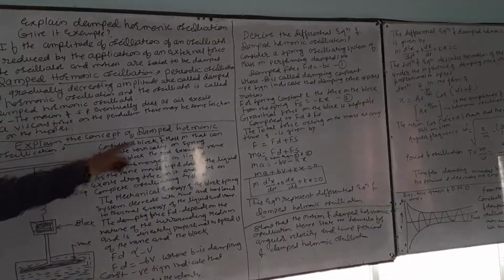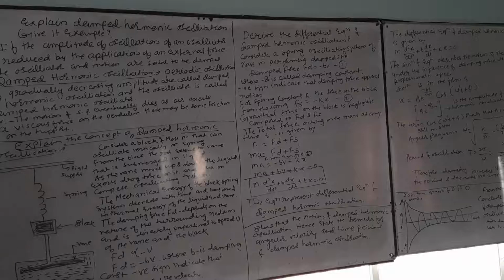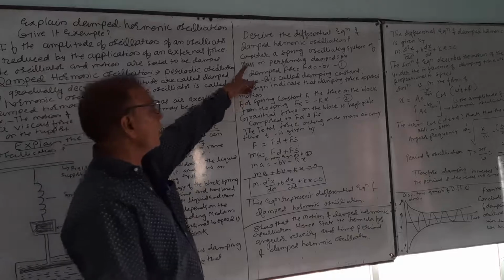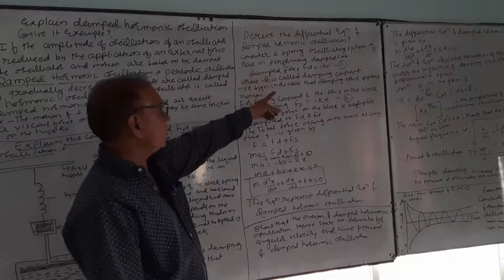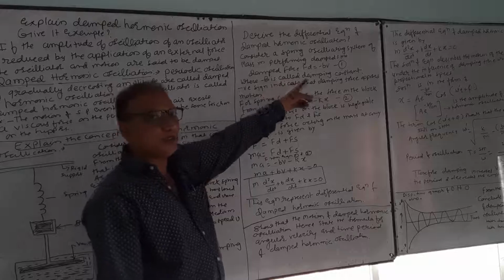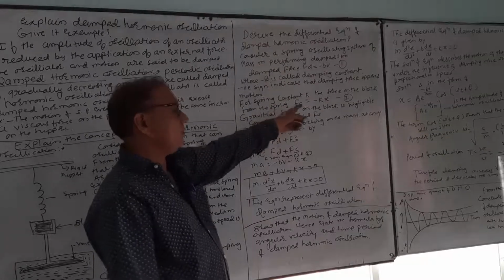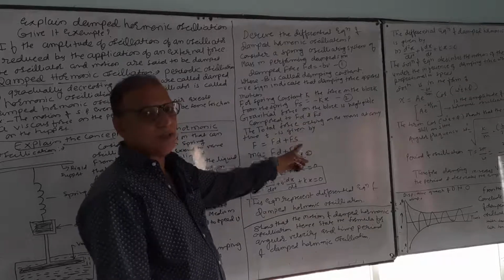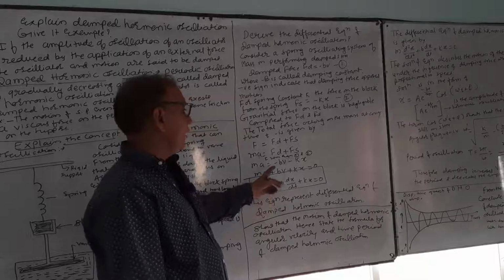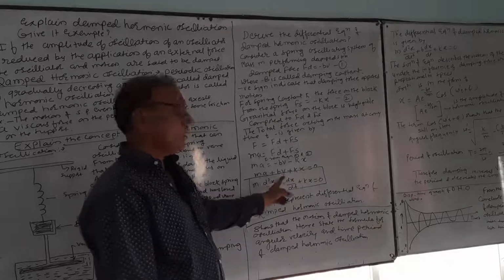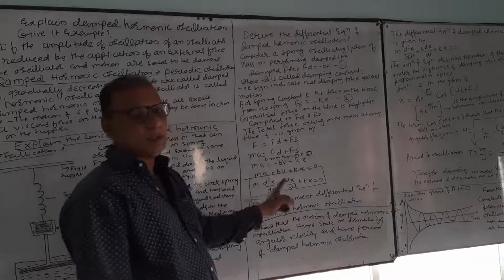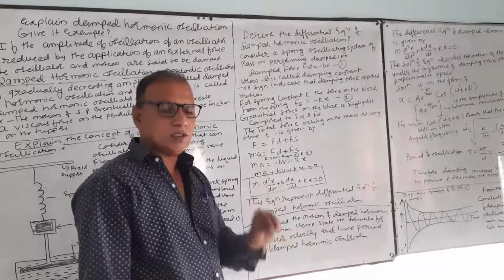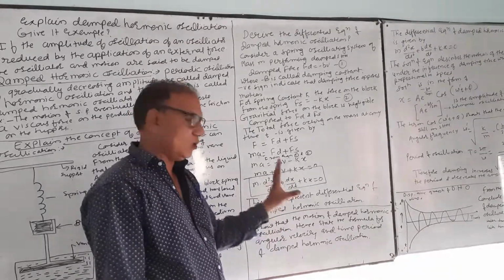After that, the concept of damped harmonic oscillation. First of all, you have to draw this diagram and write this description. Then the differential equation of damped harmonic oscillation: write these two equations. Damping force Fd is equal to minus bv, and for the spring Fs is equal to minus kx, equations 1 and 2. Equating 1 and 2, F is equal to Fd plus Fs. Substitute F is equal to ma, so ma plus bv plus kx. Therefore, m into d square x by dt square plus b into dx by dt plus k into x is equal to 0. This is the differential equation of damped harmonic oscillation.